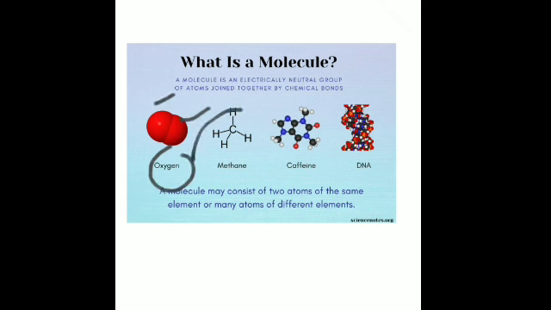Similarly, carbon and hydrogen, you don't see them in the form of carbon and hydrogen. They will always be in the form of some compound, which can be a carbon compound. For example, here it is methane molecule, which is CH4. Similarly, for other molecules also, that means atoms combine together to form molecules.